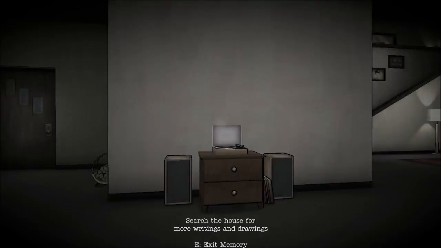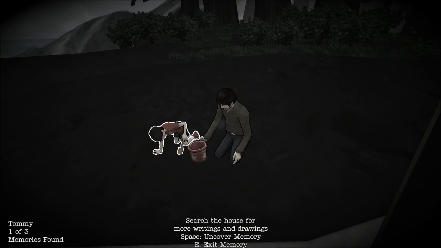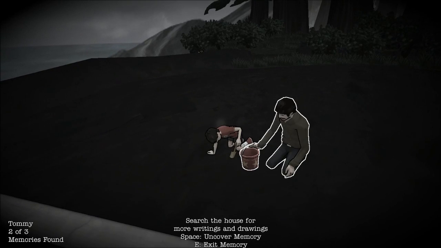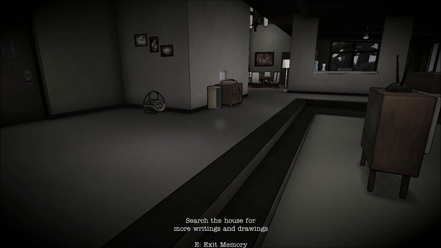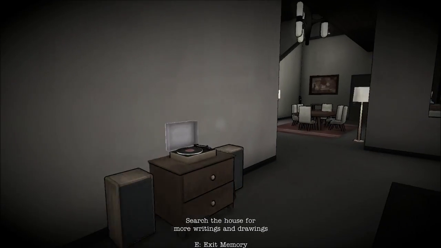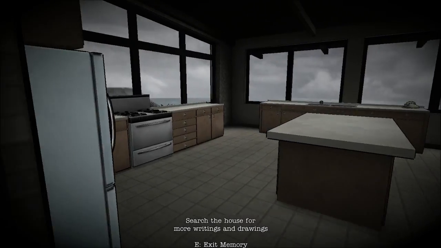I'm in your memories. He remembers this. To find out what will we find? Are there any other kids? Okay, so that seems to be the extent of the memory, but I hear more sounds.